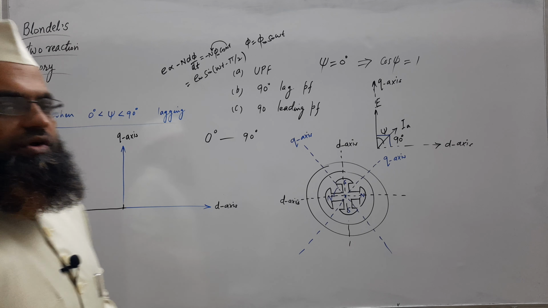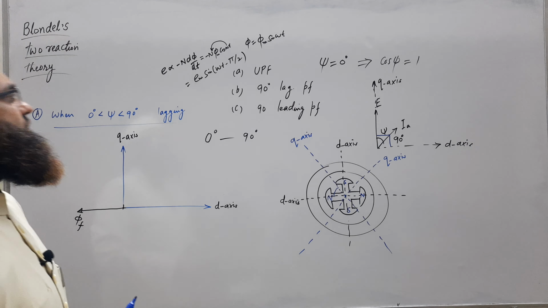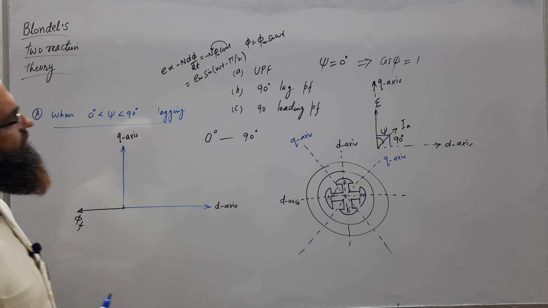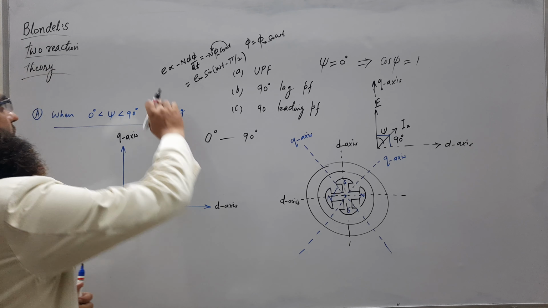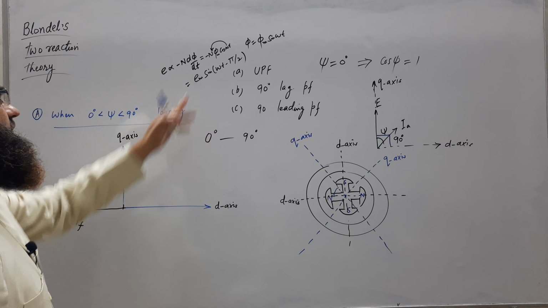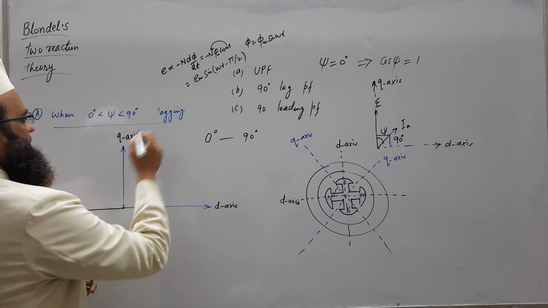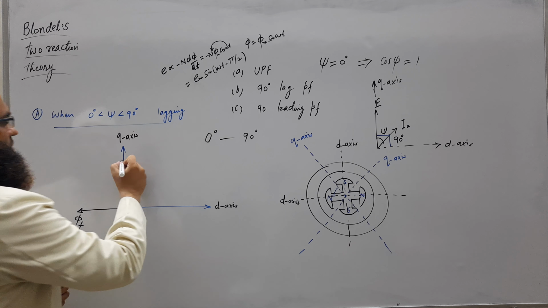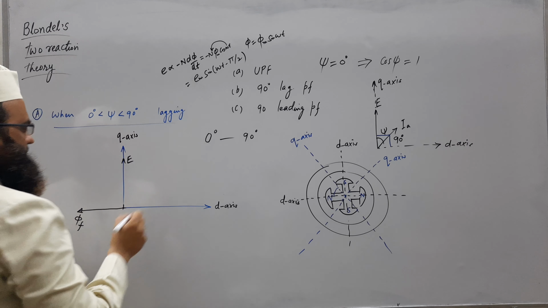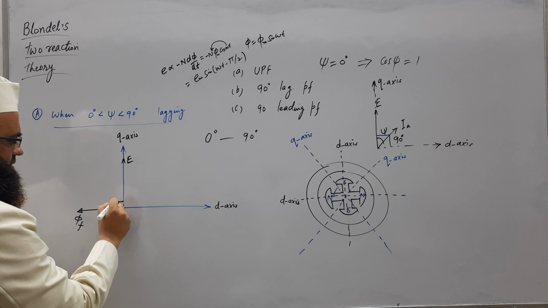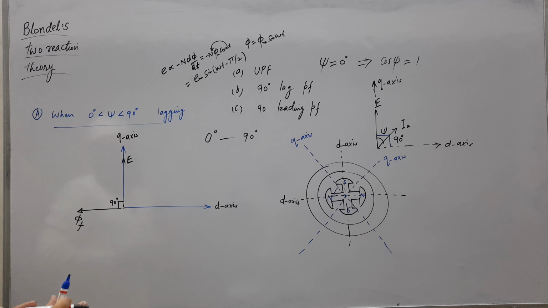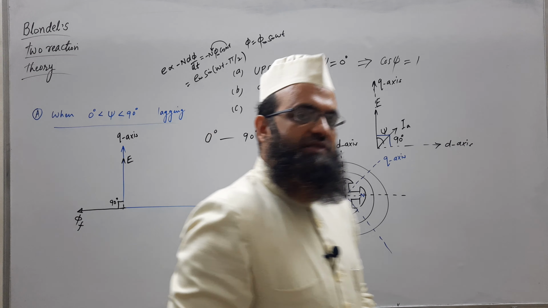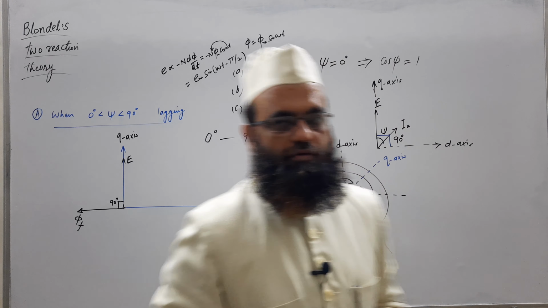We know this very well. So this induced EMF lags the main field flux by 90 degrees electrical. We are talking about the time phasor diagram. So let us represent E somewhere here, lagging 90 degrees. If phi f lies along the d axis, then the EMF will always lie along the q axis. Why? We know.